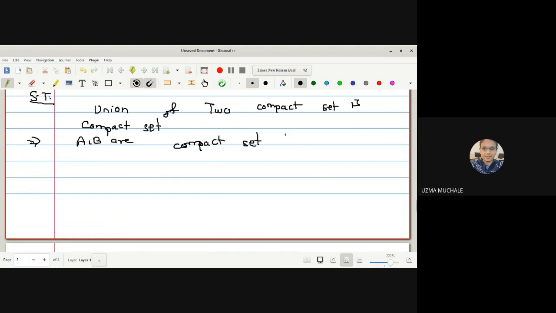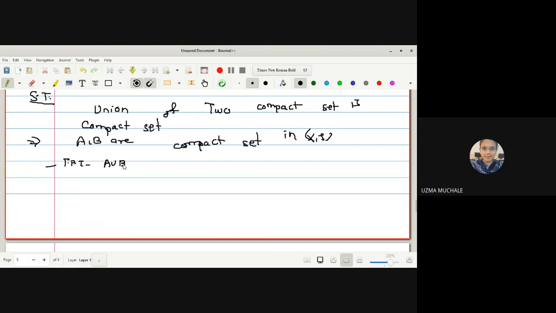Let us select A and B to be any two compact sets in X. We have to prove that the union of two compact sets is again a compact set.